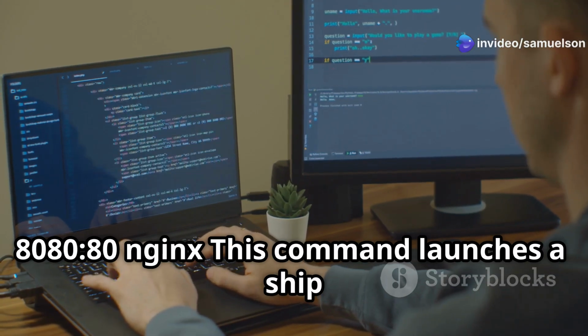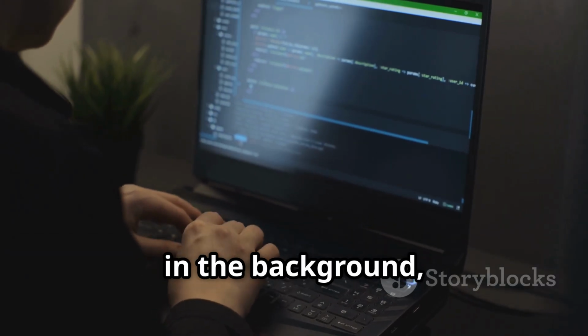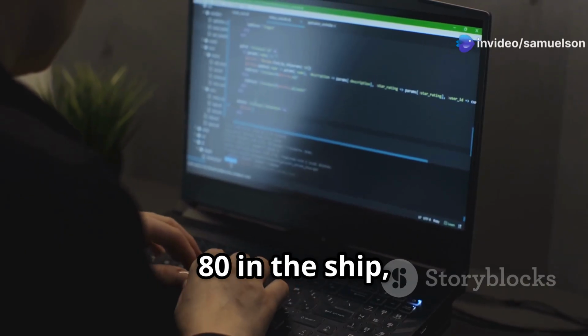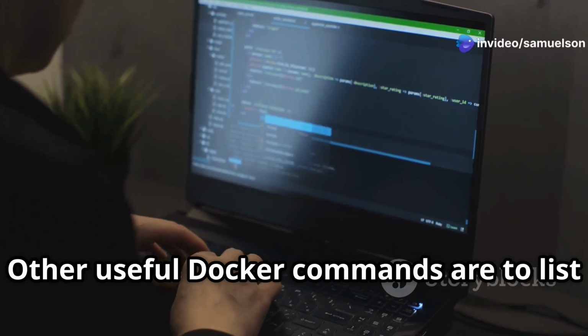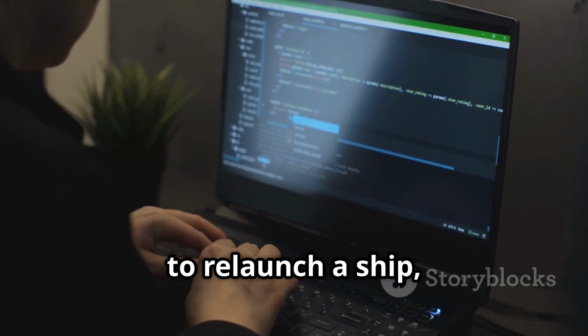For example, to set sail with a ship from the blueprint we created earlier, use this command: docker run -d -p 8080:80 nginx. This command launches a ship in the background, maps port 8080 on your computer to port 80 in the ship, and uses the nginx blueprint. Other useful Docker commands are to list all active ships, to dock a ship, to relaunch a ship, and to decommission a ship.